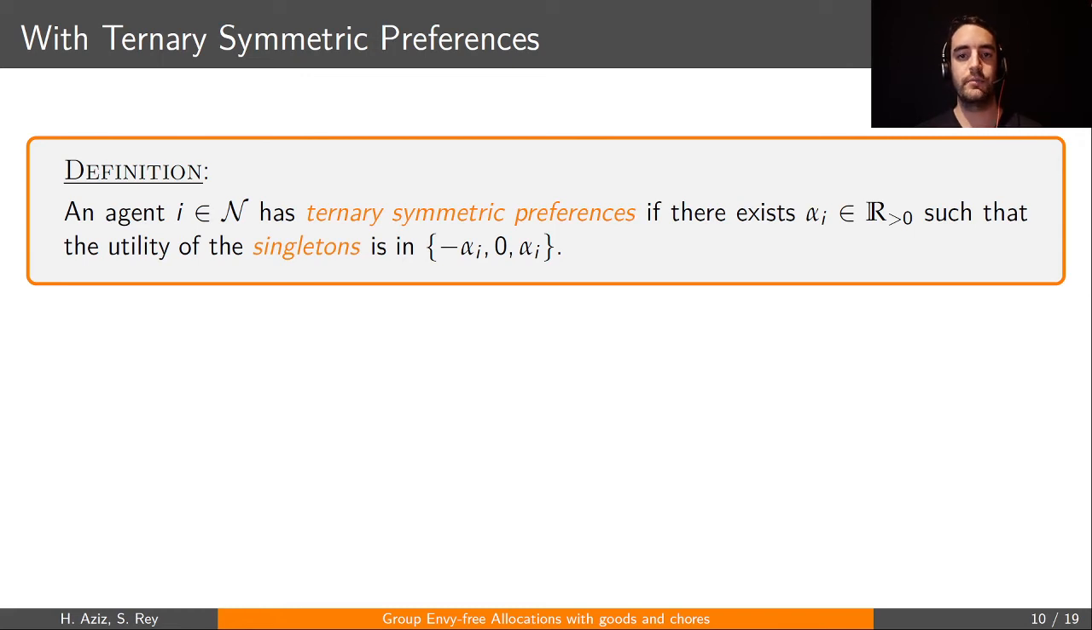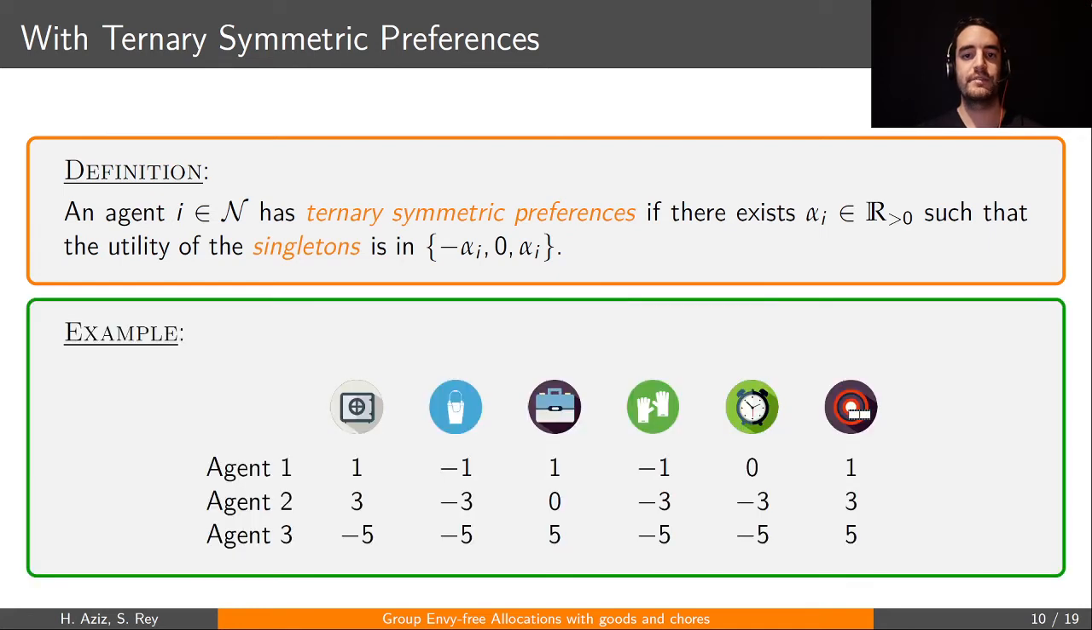All right. We also focus on a second preference restriction called ternary symmetric preferences. We will say that agents have ternary symmetric preferences if there exists alpha_i such that the utility that the agent derives for one single item is always in {-alpha_i, 0, alpha_i}. So for instance, these preferences are ternary symmetric. For the first agent, alpha_i would be 1, for the second 3, and for the third 5. In that case, we also show that we can always find a GF1 allocation in polynomial time. Let me now explain a bit how we can do that.